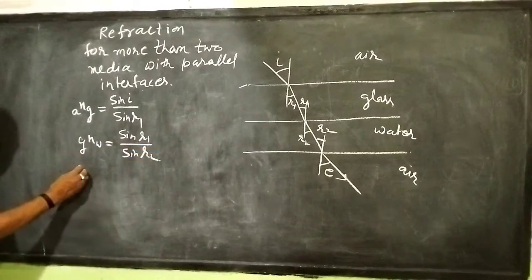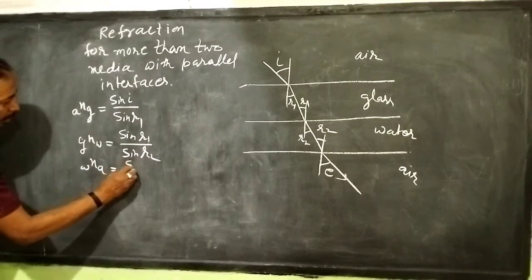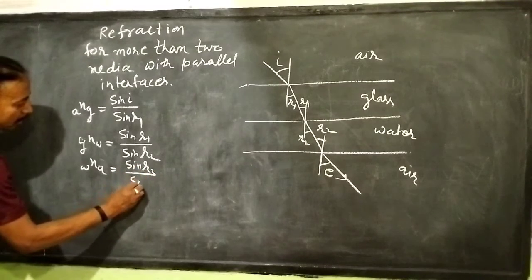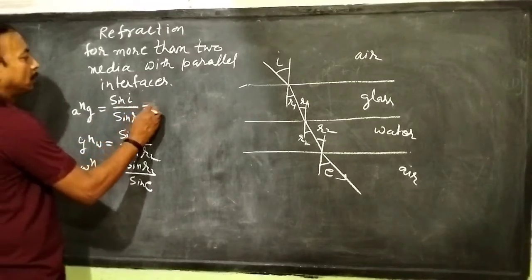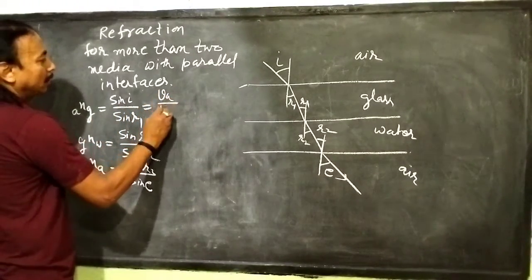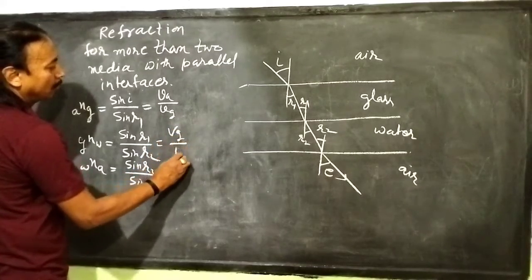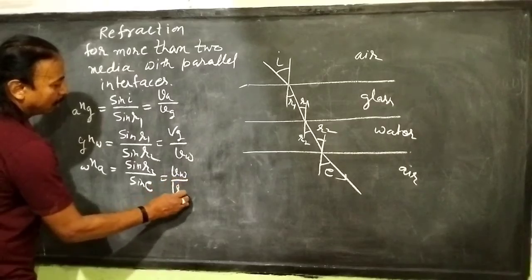For water air interface, W and A equal to sin R2 by sin E. Again this is equal to VA by VG, VG by VW, VW by VA.